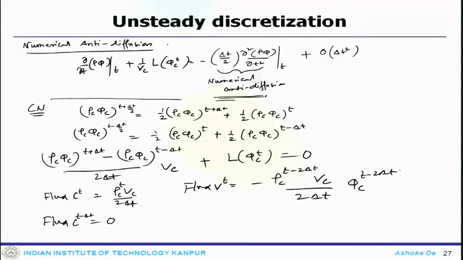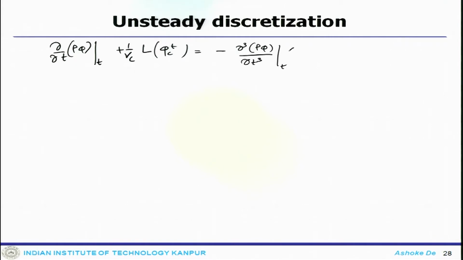So, that is how it gets modified. If you carry out the numerical accuracy analysis of this scheme, once you use the Taylor series expansion, the modified equation will become plus 1 by V c phi c t minus del 3 rho phi del t delta t square by 6 plus order of delta t cube.